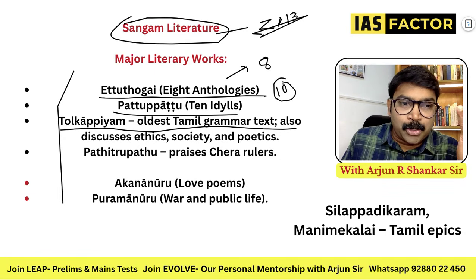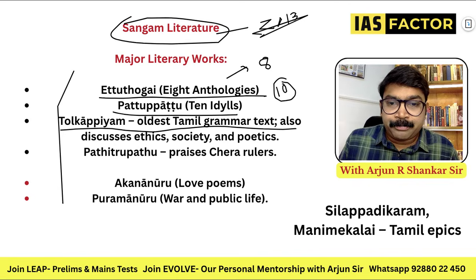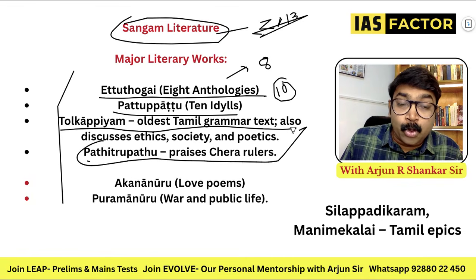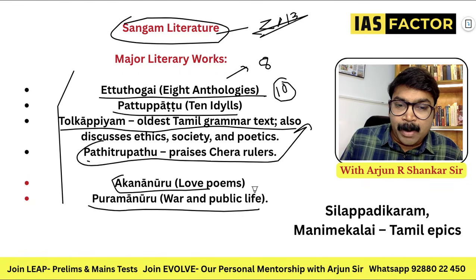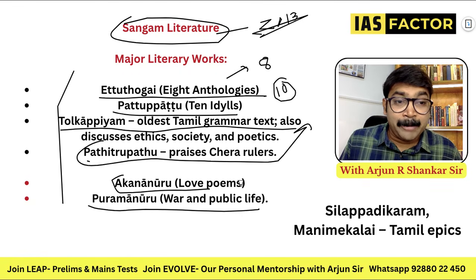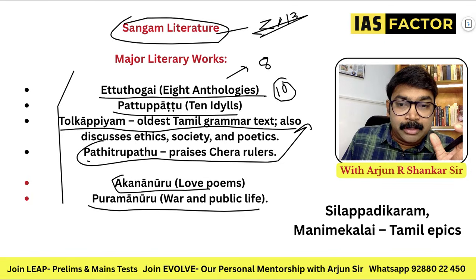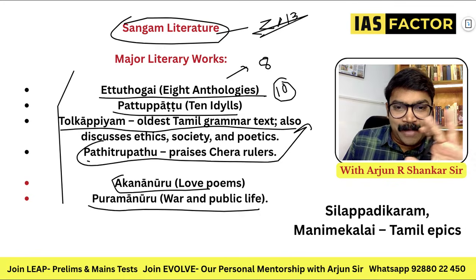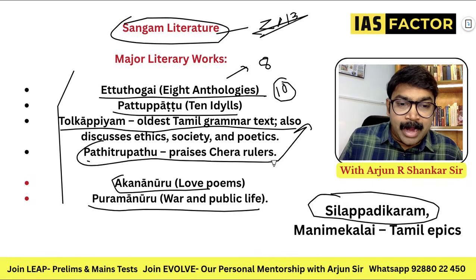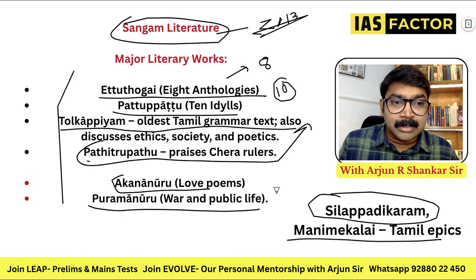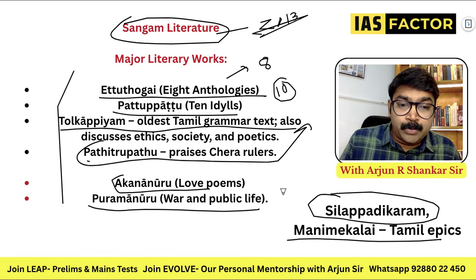So remember 8 anthologies, 10 idylls, Tolkappiyam and Patitruppattu, which praises Chera rulers, and Agananuru and Purananuru, which are about love and war. It might be difficult for you to remember all this, but still try. Pattuppattu and Patitruppattu, you can call it anyway. It's difficult to pronounce, but have an idea. And the most important epics are Silappadikaram by Ilango Adigal and Manimekalai. There are many other works, and poets like Sattanar are very popular. So these are the most popular.